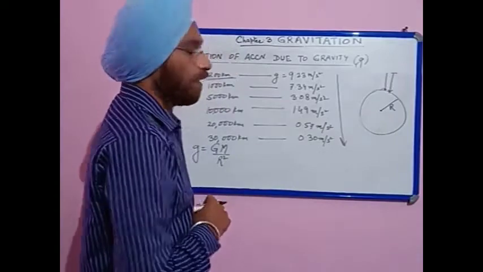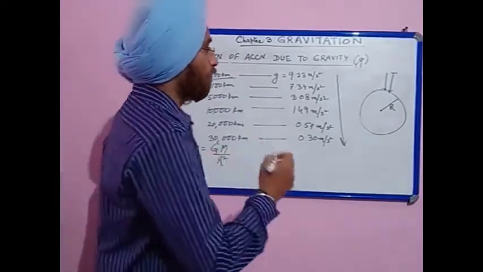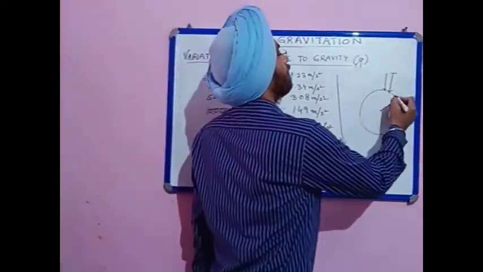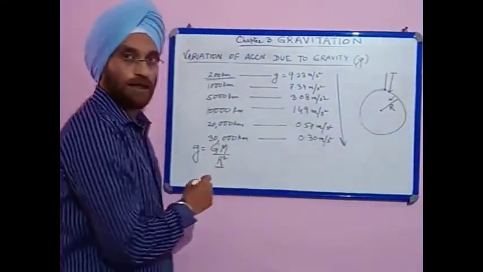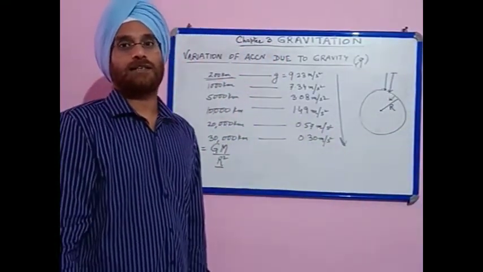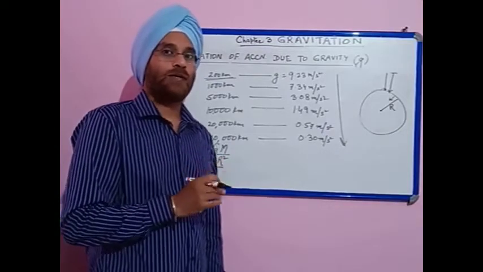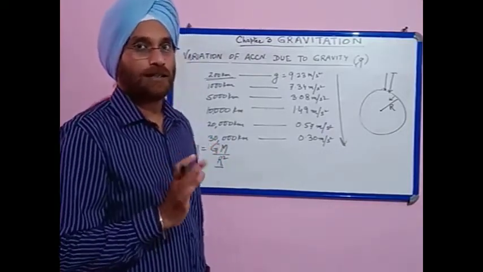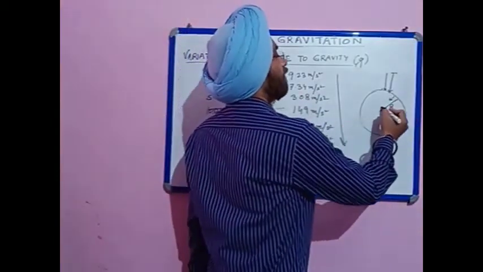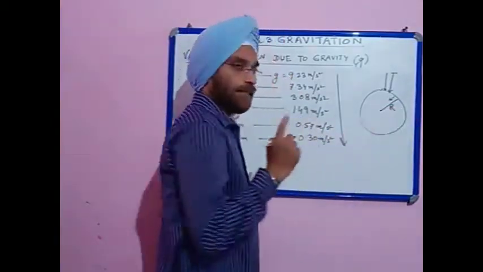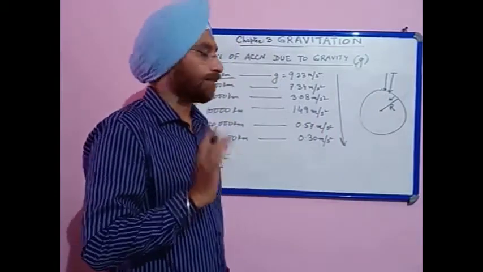Now it looks as if when we go inside the earth, r is becoming smaller and g is increasing. But the case is not so, and that we will study in the higher classes. Till date, we just have to remember that as we go inside the earth, g also decreases.